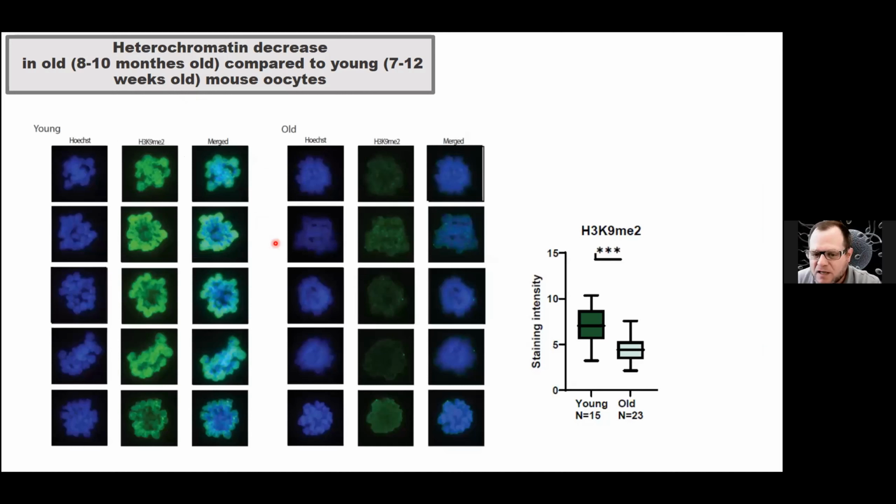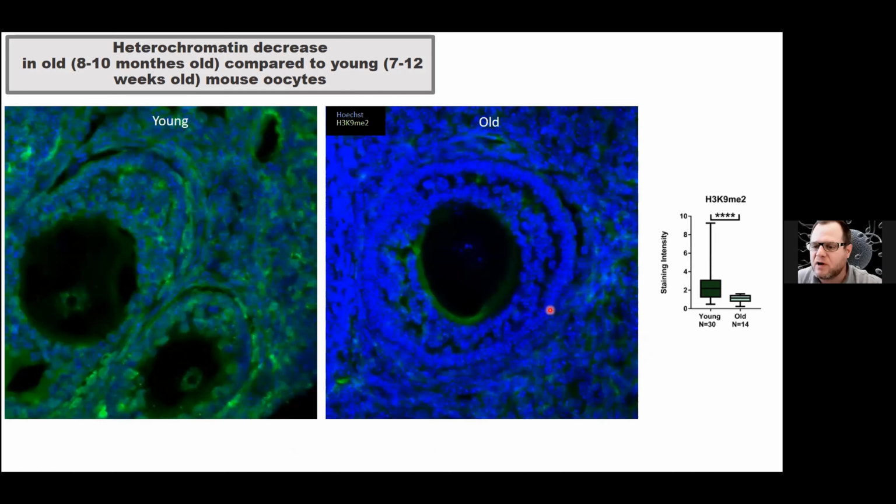We asked whether this loss of heterochromatin continues to be significant when the oocytes progress into ovulation. These oocytes are in the middle of the process of ovulation, during the first meiotic division. We did a chromosome spread of the chromosomes inside the oocyte, and you can see that we stained these chromosomes for the same marker, H3K9 methylation, and the difference is even bigger. So this loss continues until the ovulation of the oocyte and even gets worse. And it's not because we take the oocytes out of the ovarian environment that they lose the heterochromatin.